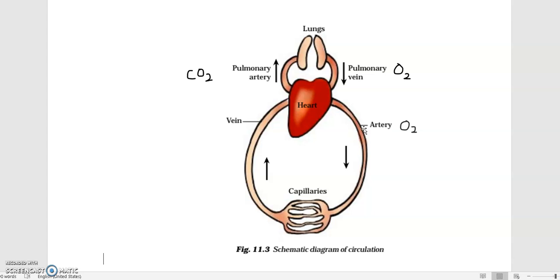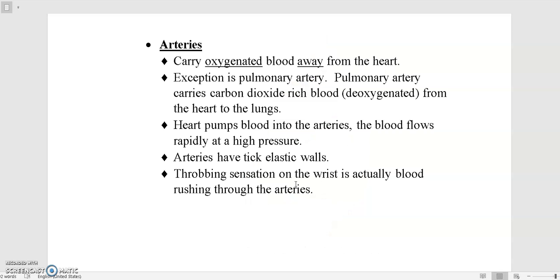Right? And then these arteries further break down into smaller arteries, and then further into very thin hair-like vessels. These very thin hair-like vessels are called capillaries. So now let's talk about capillaries.